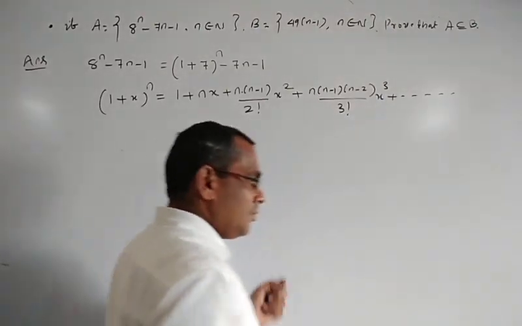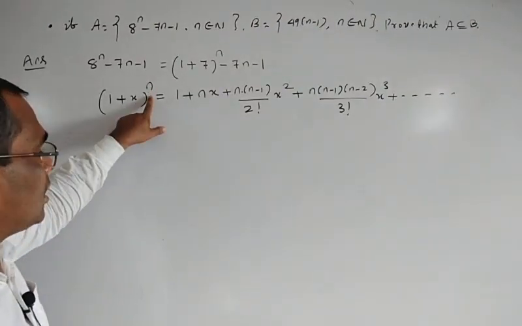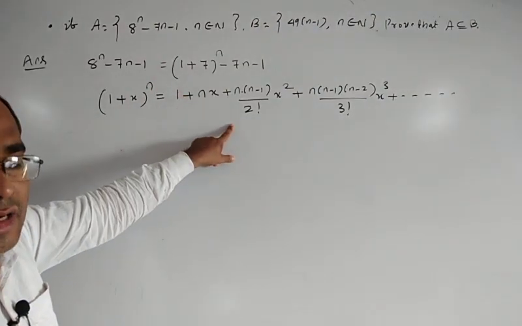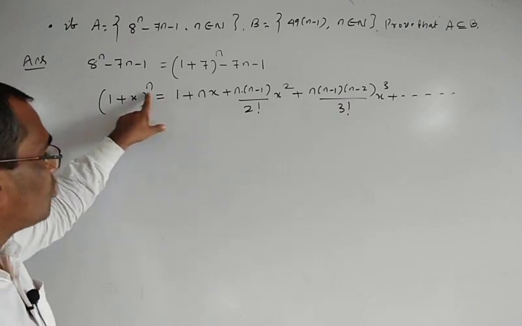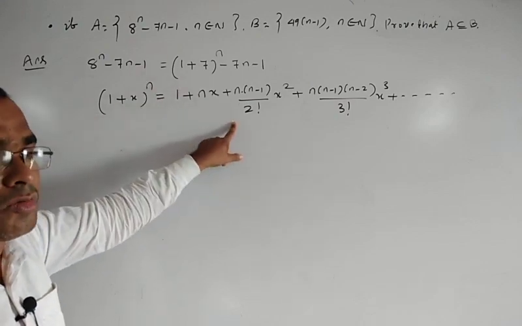If n is equal to 10, then there are 11 terms. If n is equal to 100, then there are 101 terms.